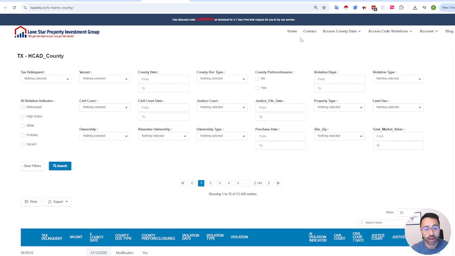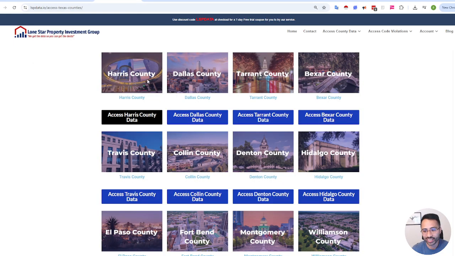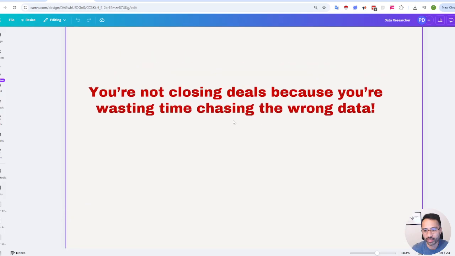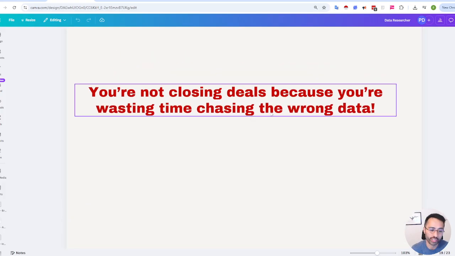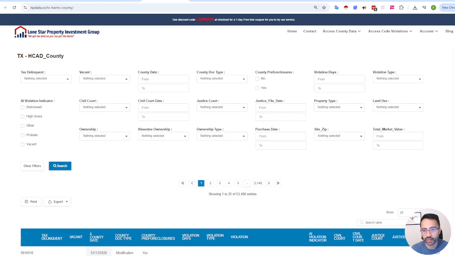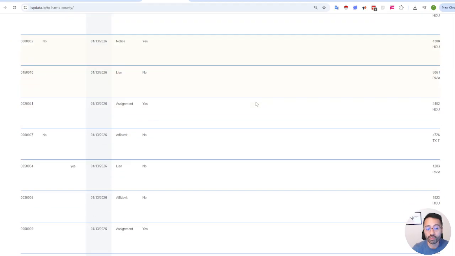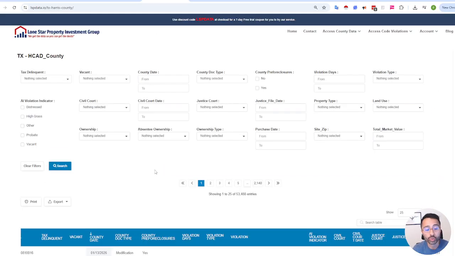But again, our purpose is to focus on niche data, because a lot of times that's why you're not closing deals, unfortunately. And if you have your preferred vendors, etc., that have a lot more records, that's great. But for ours, what you get here, there's already a level of motivation. It's just up to you to figure out what that level of motivation is.